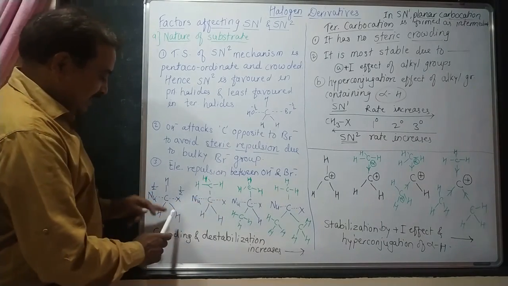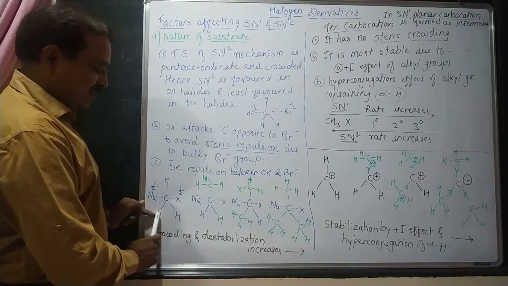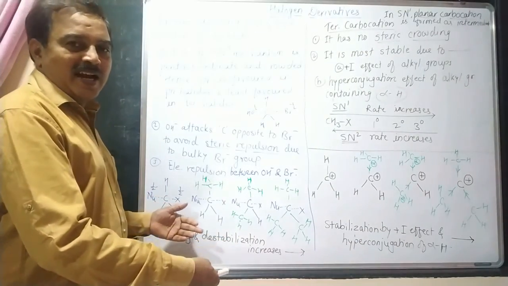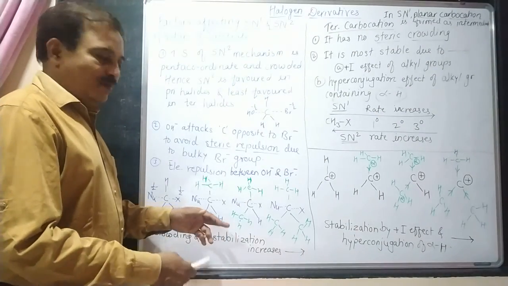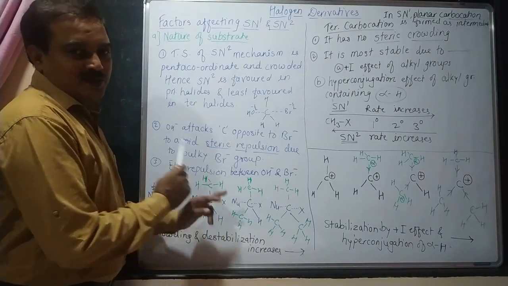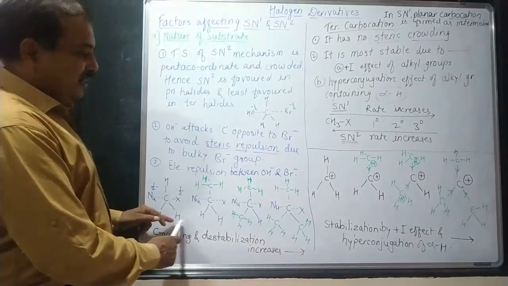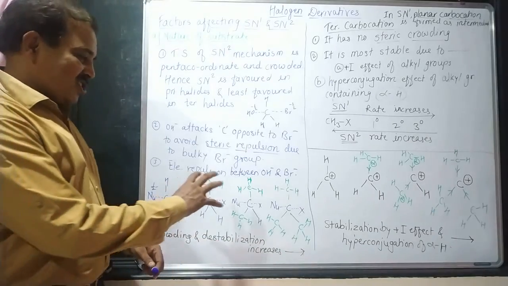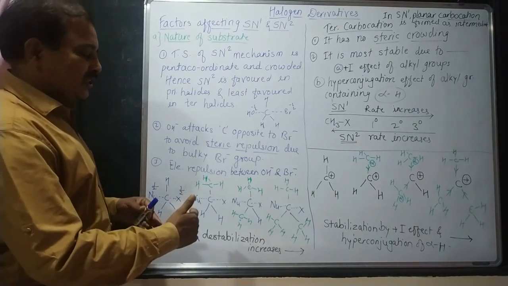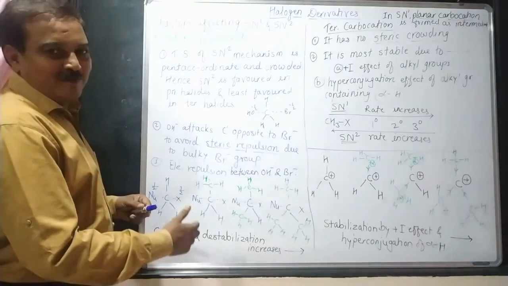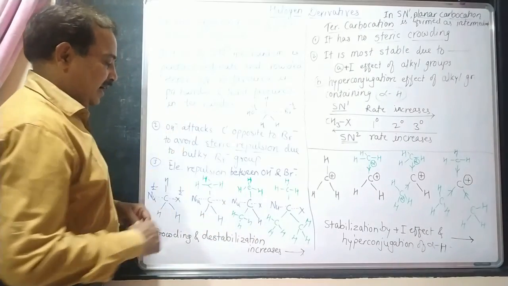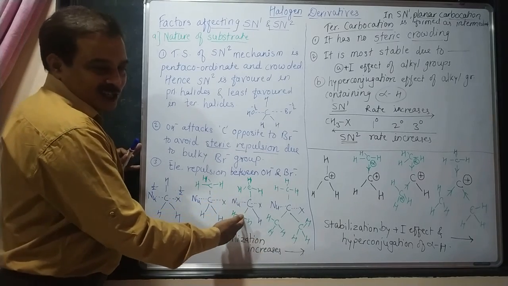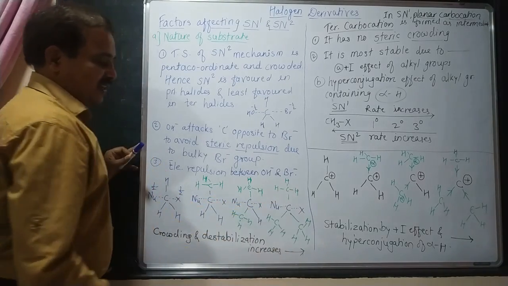In this case, the second hydrogen atom is also substituted by a CH3. Again, new 3 bonds are added here, so again there is more crowding compared to the previous one. Again the third hydrogen atom is also substituted by a CH3. So let us try to understand how crowding goes on increasing as new bonds are formed around this central carbon atom. Here new 3 bonds are formed, here new 6 bonds are formed, and here new 9 bonds are there.